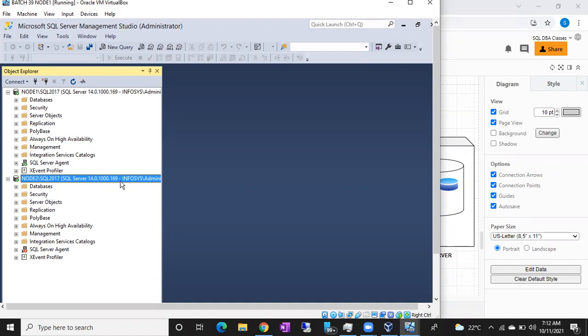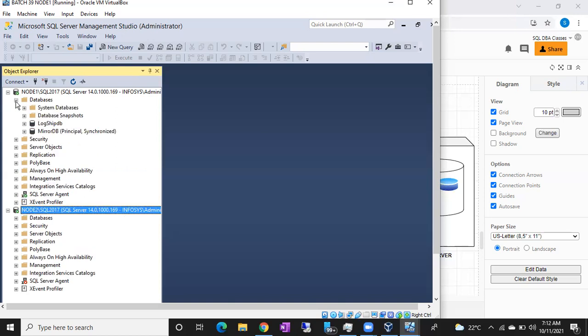High safety is the synchronous mode. In synchronous mode, the application gets an acknowledgement once both the primary and secondary have committed. The principal will wait for the mirror acknowledgement, whereas in asynchronous, it will not wait for the mirror. First it commits on the principal and then sends the transactions to the mirror.